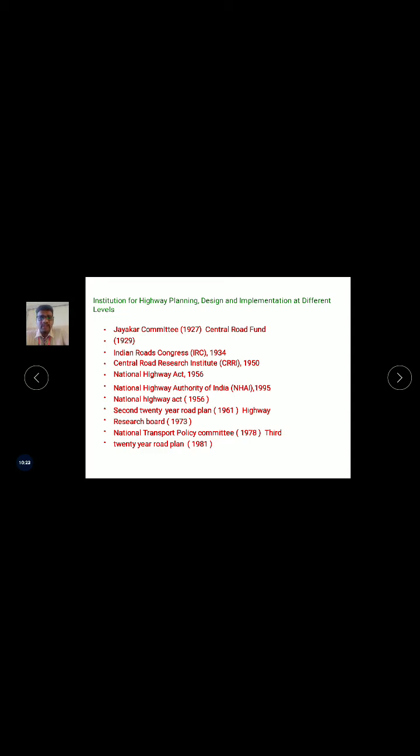This comes under the Jayakar committee, where we are paying the road tax, some of the specifications they are saying. So these are all the committees. This is the committee that framed the road tax.